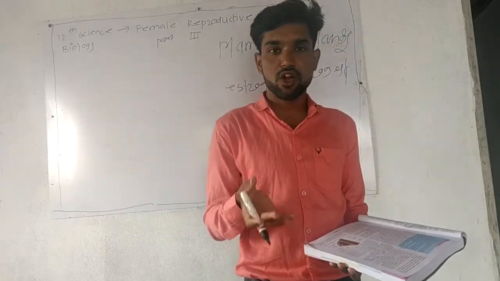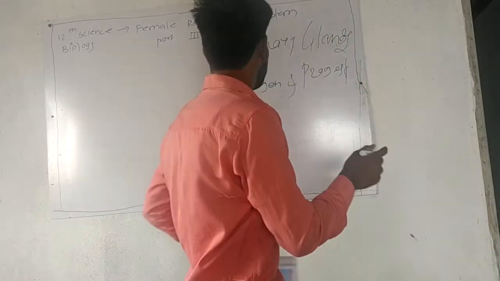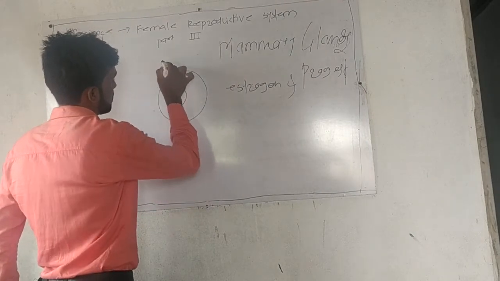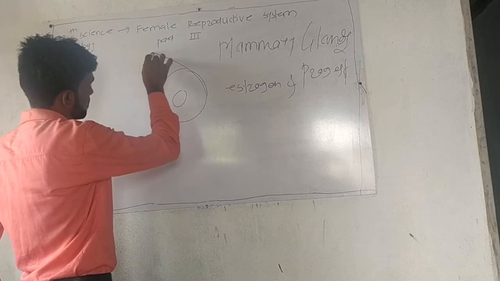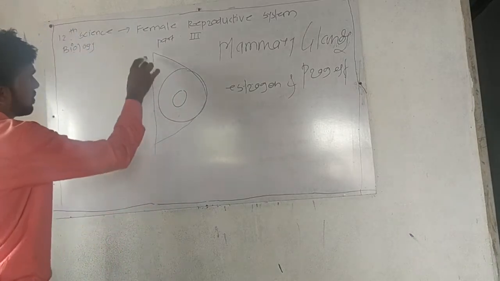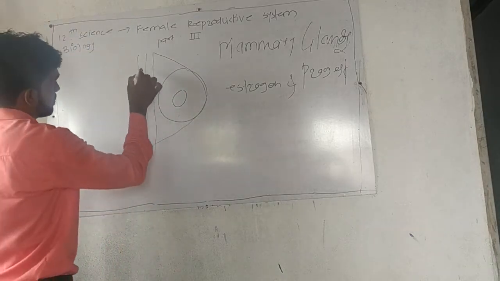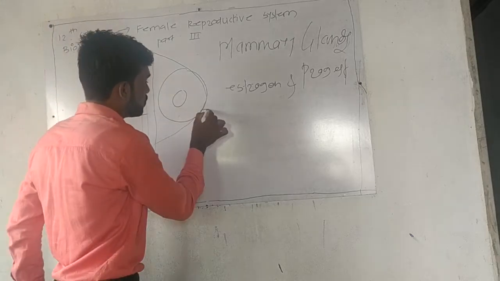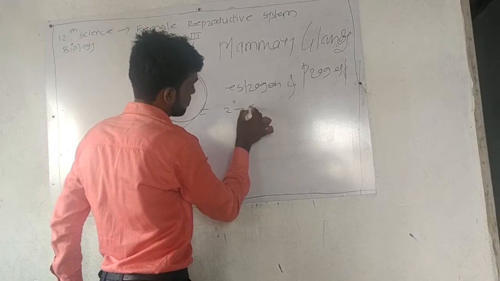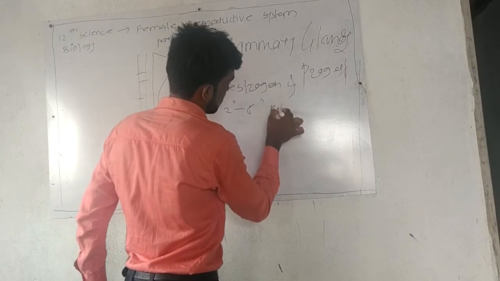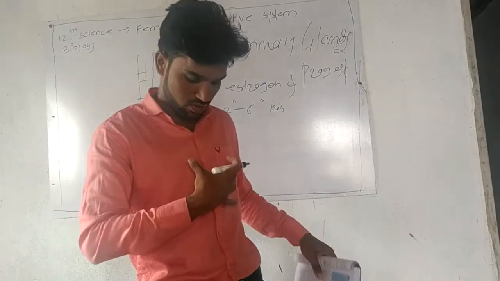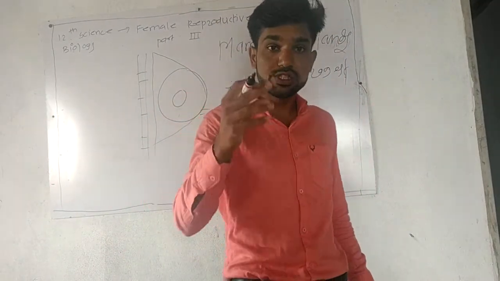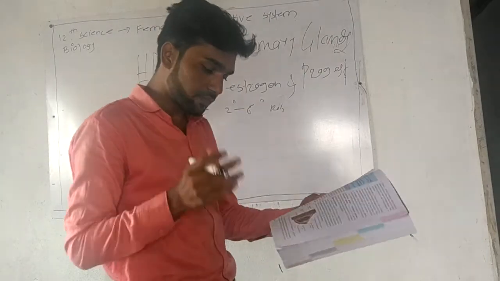The mammary glands are a pair and a rounded structure, situated from the second to the sixth rib of the anterior thorax. So from the second to the sixth rib, the mammary glands are present.